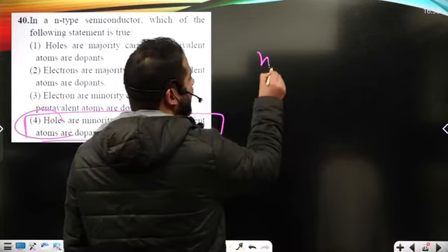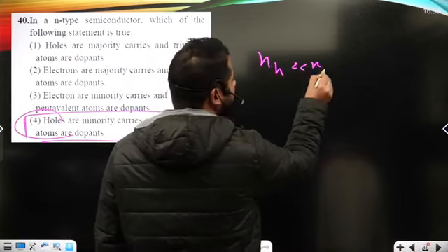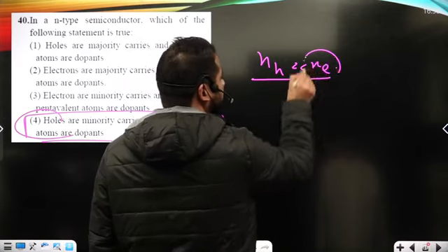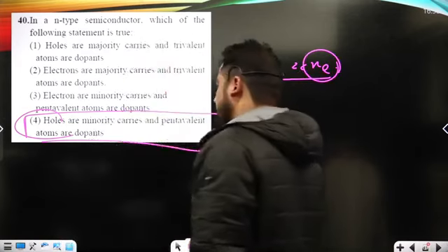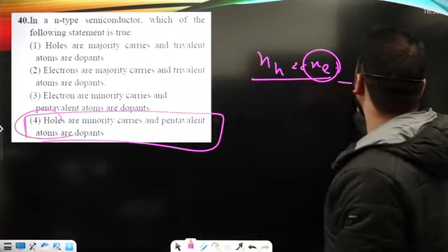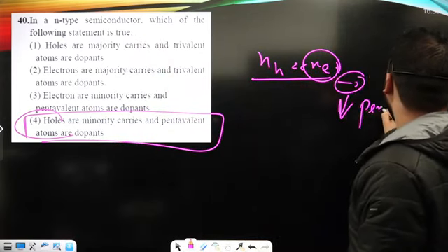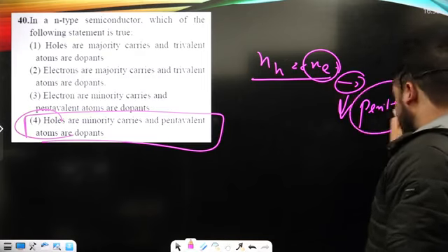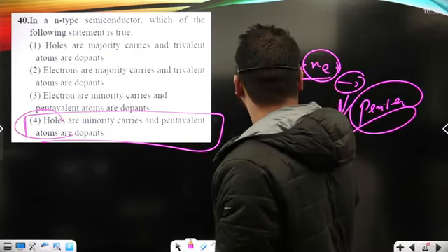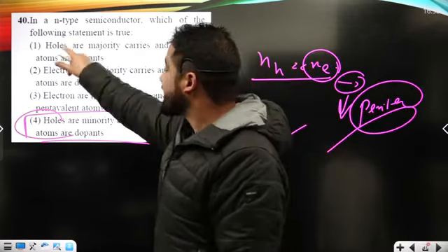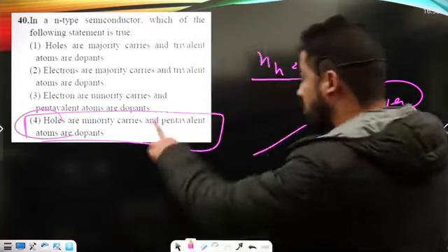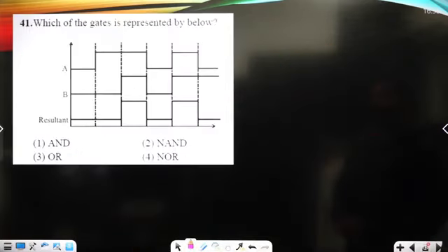For N-type, the number of holes is less than the number of electrons, okay? And basically these electrons come from the dopants. We use pentavalent dopants, okay? A phosphorus type of impurity we are going to use to create more electrons in the case of an N-type semiconductor. So option 4 is the correct option here.